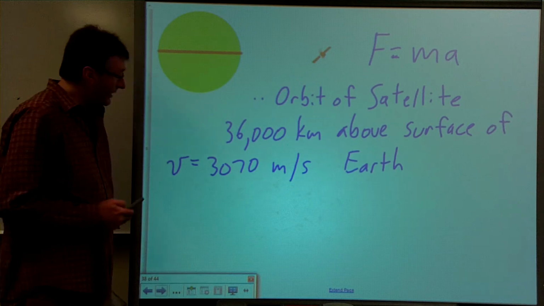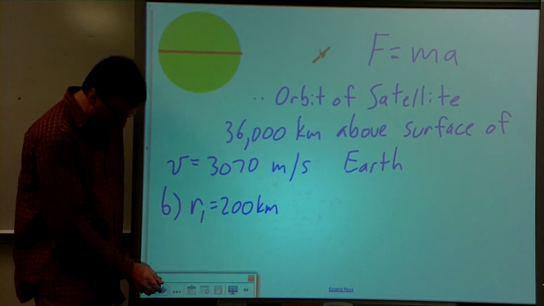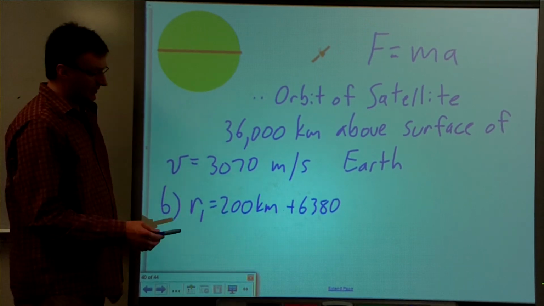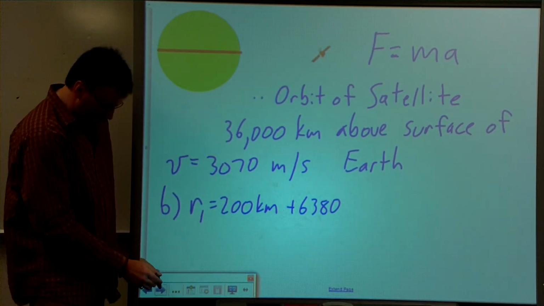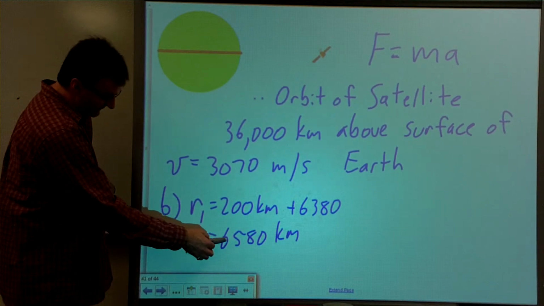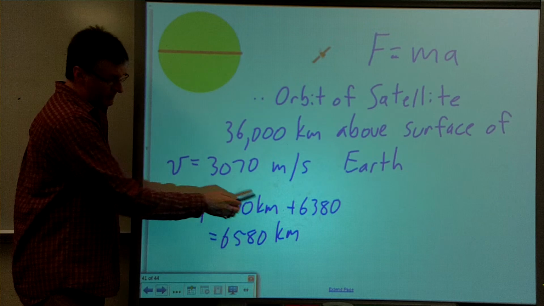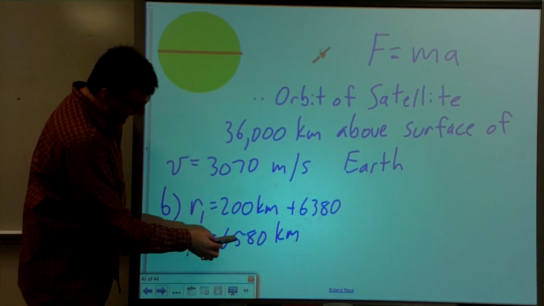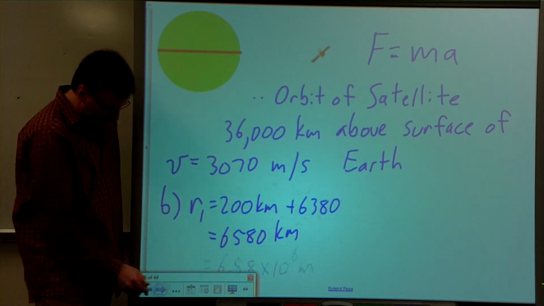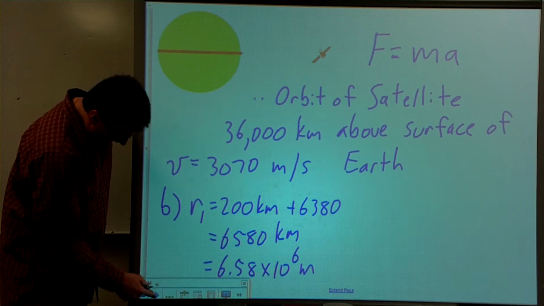So now we'll compare that with a satellite that is 200 kilometers above the surface of the Earth. And so we have to add the radius of the Earth to find the distance from the center of the Earth, once again. And so the r then will be 6,580 kilometers for part B of this question. So it's 200 kilometers above the surface of the Earth. It's 6,580 kilometers to the center of the Earth. And that's the number that we'll need for r. So there's r for this case.